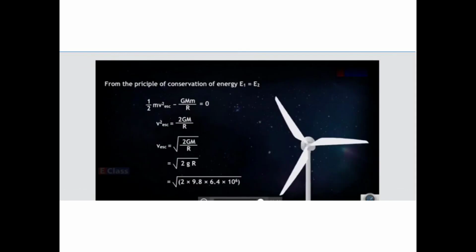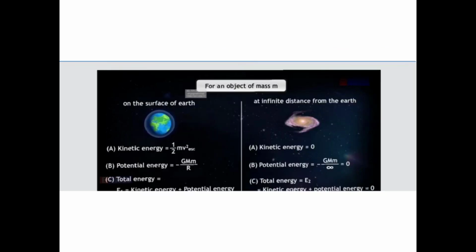So that means the energy remains the same, by the law of conservation of energy. So this E1 should be equal to E2. That means the total energy on the earth's surface will be the same as when it is at infinite distance. So equate both of them. That is, half mv square minus GMm upon r equals 0.